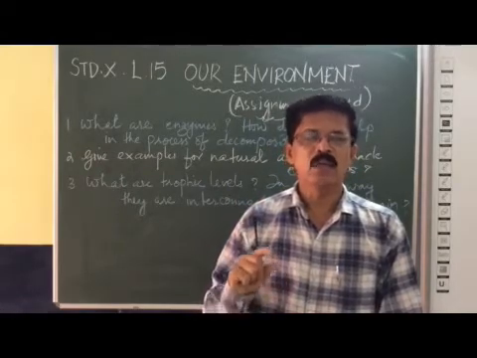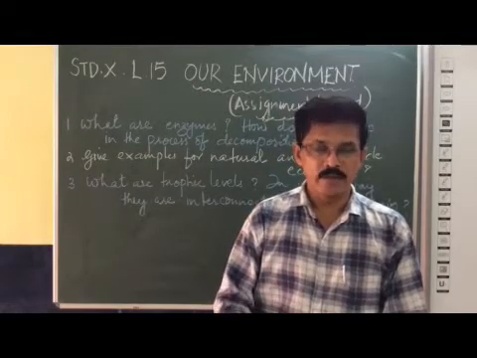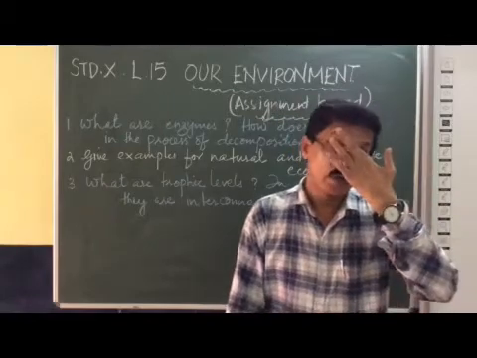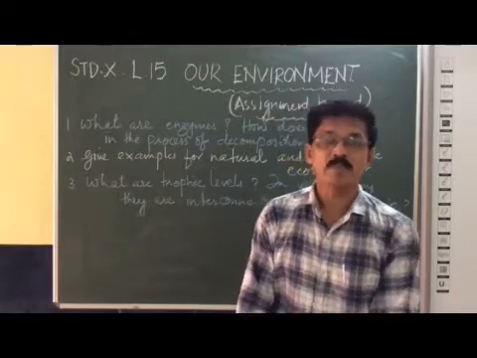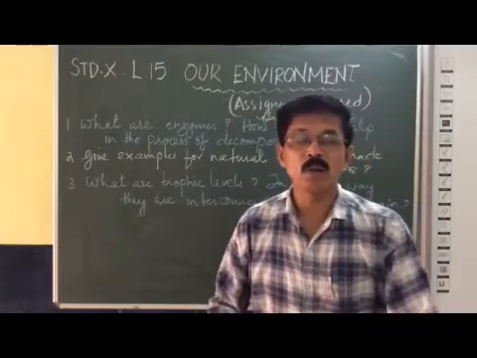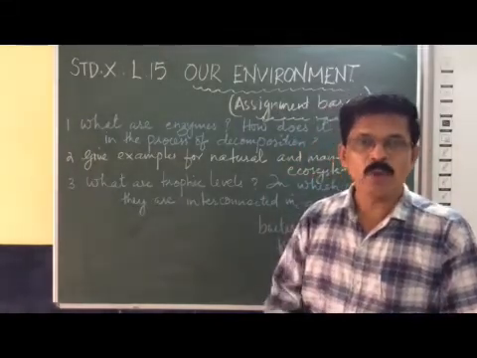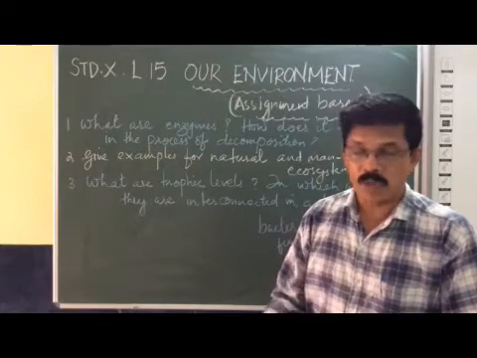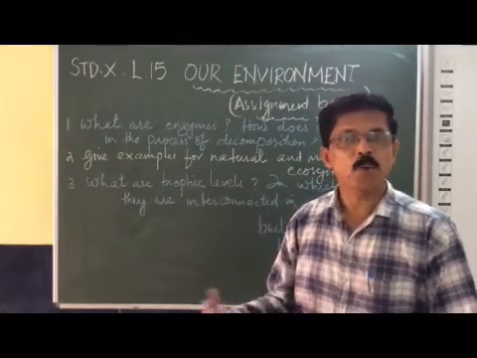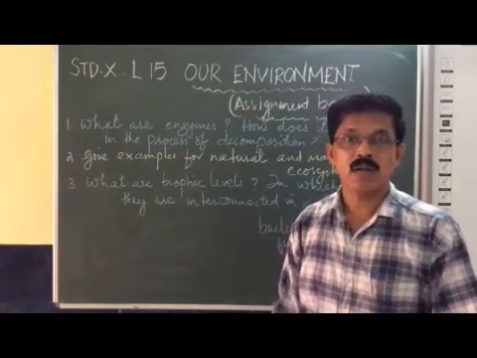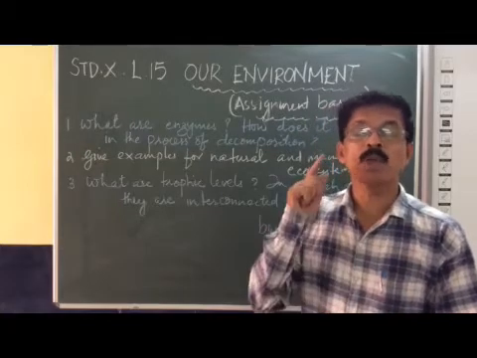We can say prairies, grasslands, forests, rivers, all these can be naturally made ecosystems. Okay? At the same time, the human-made ecosystems we call man-made ecosystems or artificial ecosystems, which are made by human beings. For example, we can say the crop field, paddy field, a newly dug pond, aquariums, gardens. All these are artificial or man-made or human-made ecosystems.